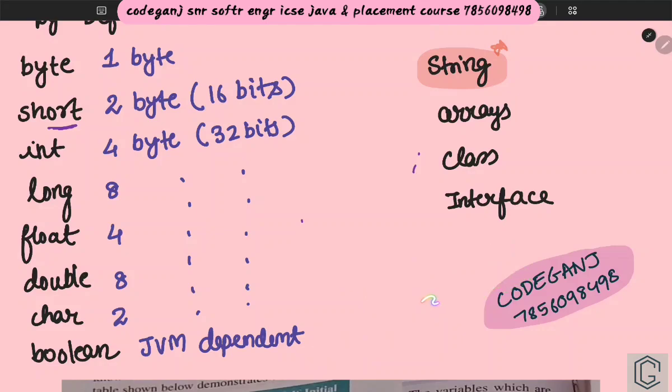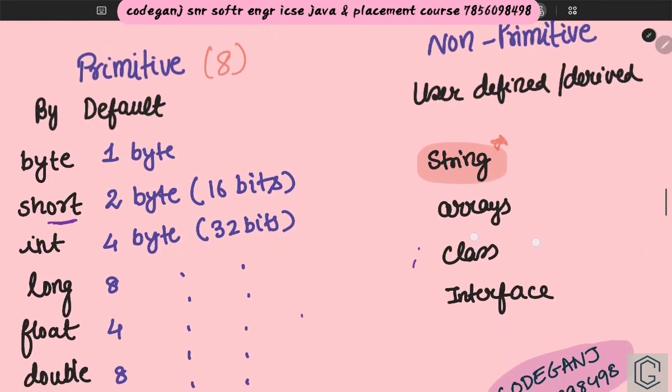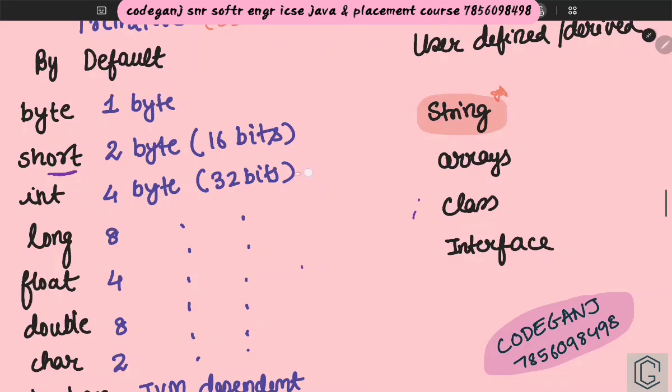Now we want to understand when to use the integer data type, when to use long, and when to use float. For a single digit you can even use byte. You can use byte when you are storing something as 0 or 1. Suppose you want to store 0 for an inactive customer and 1 for an active customer. You need only 1 byte, so you can use byte as the data type there.